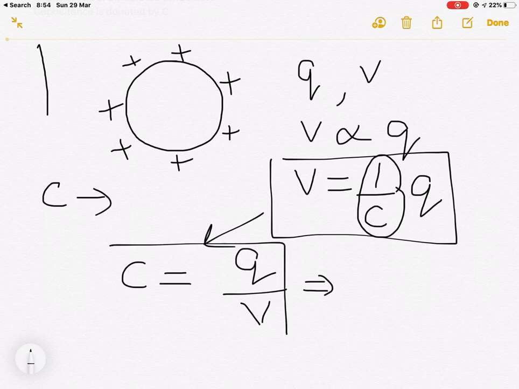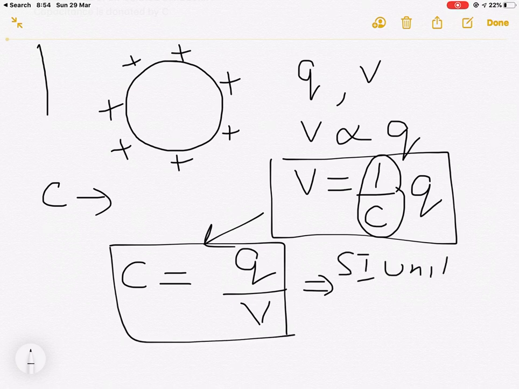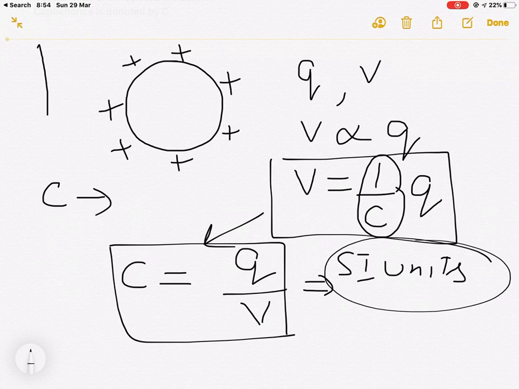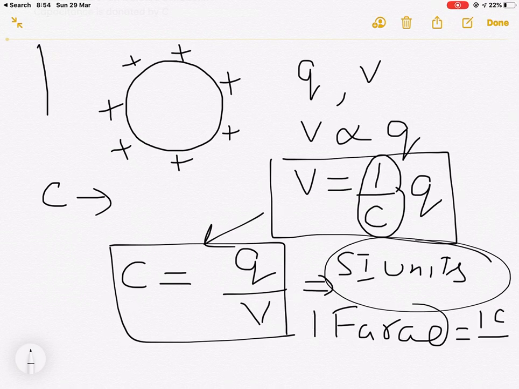Now coming to the units. The SI unit of capacitance is farad. Now what is a farad? 1 farad will be equal to 1 coulomb divided by 1 volt. So 1 coulomb over 1 volt is a capacitance equal to the SI unit, that is 1 farad.